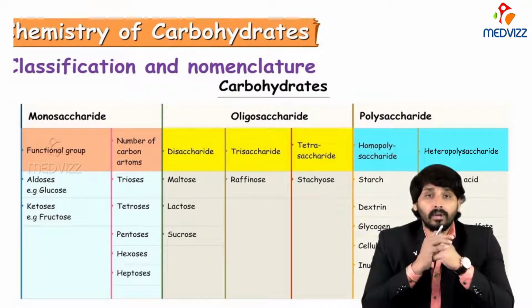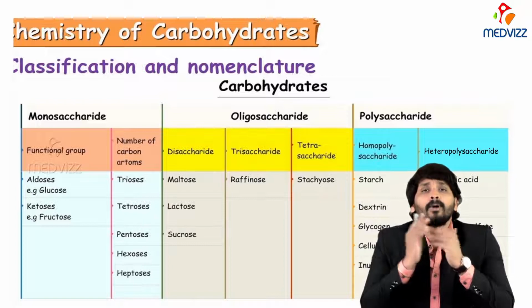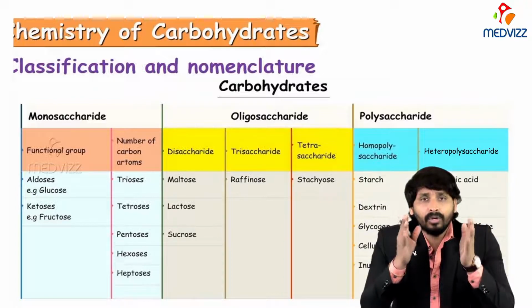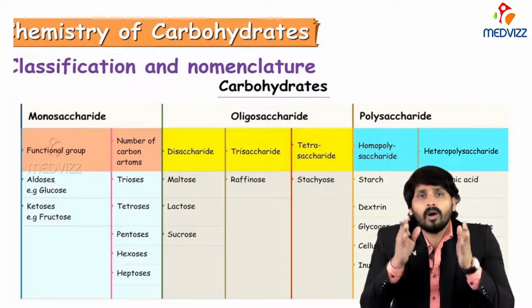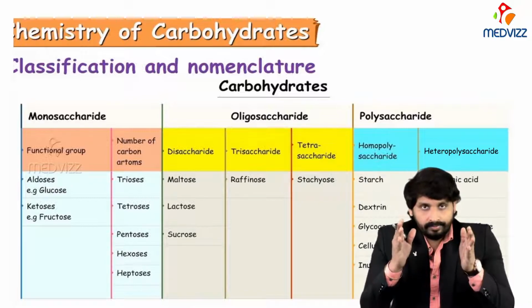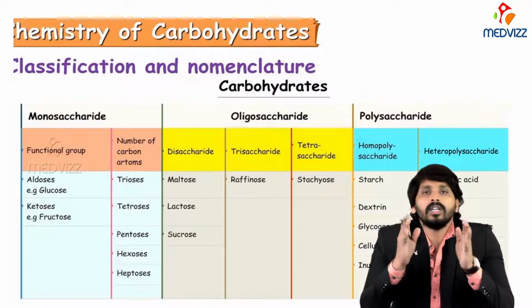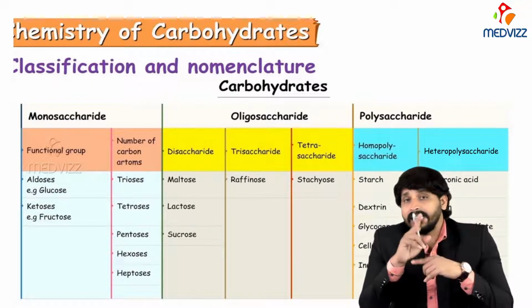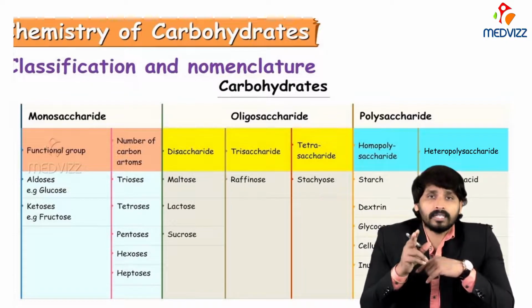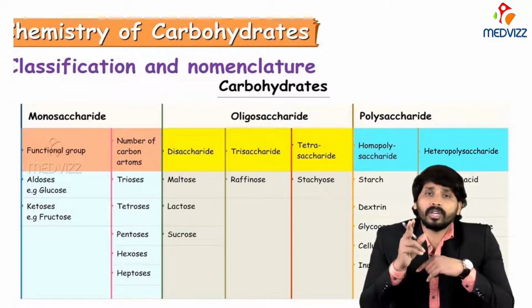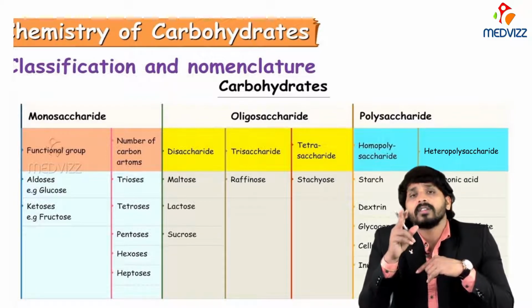If you talk about inulin, this inulin is a polymer of fructose. That means if inulin has 100 molecules, all the 100 molecules are fructose. Glycogen is also the same. All the molecules present in glycogen are glucose. But this is not similar in the case of heteropolysaccharides. In heteropolysaccharides, the number of sugar units and the type of sugar units differ.